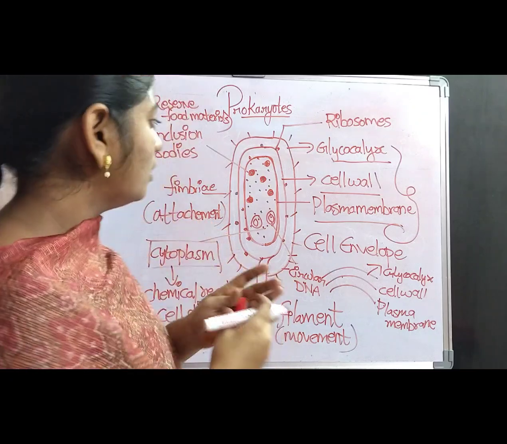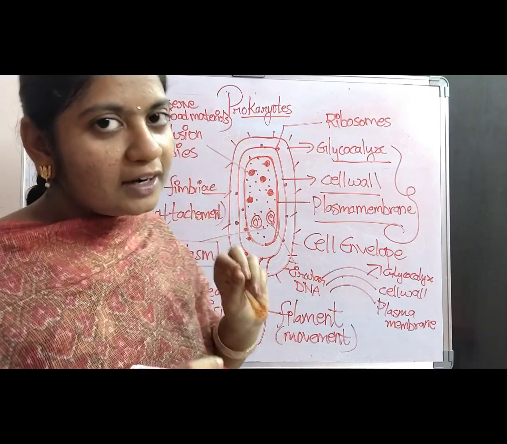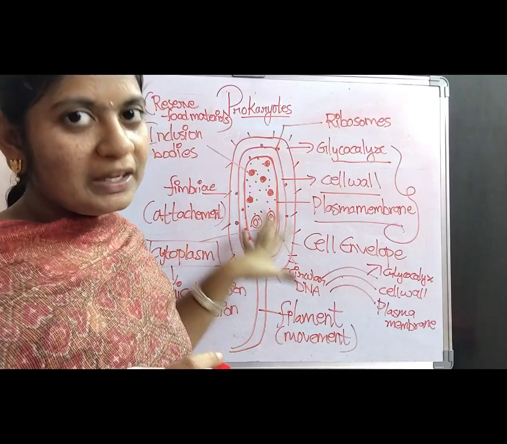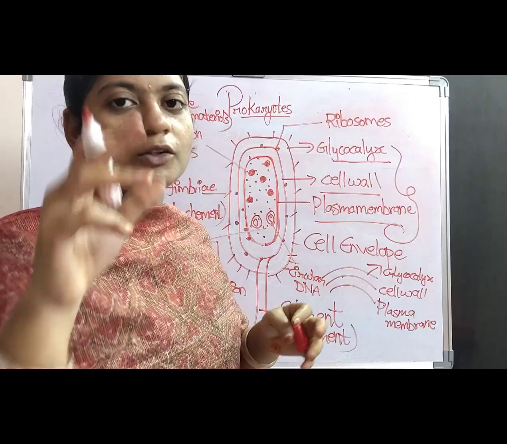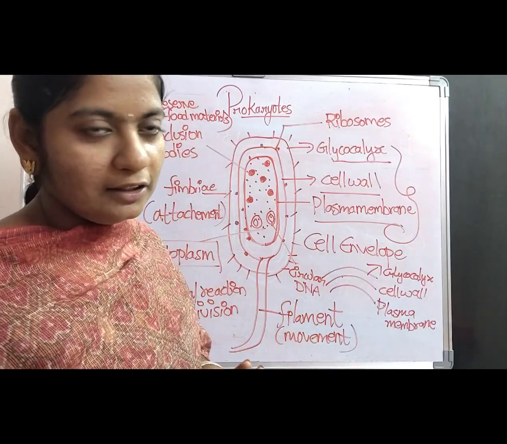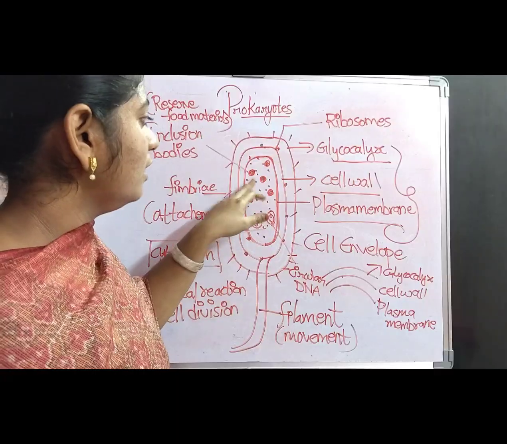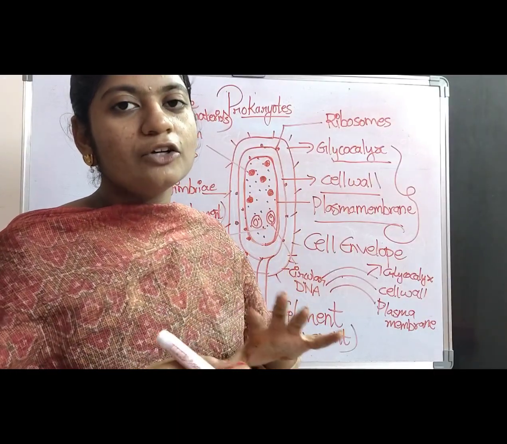So, again I am repeating, the bacterial cell contains a fluid-like matrix called cytoplasm. Inside the cytoplasm, circular ring-like structures are observed. Those circular ring-like structures are called circular DNA. Along with the circular DNA, densely packed round structures are freely floating in the cytoplasm.